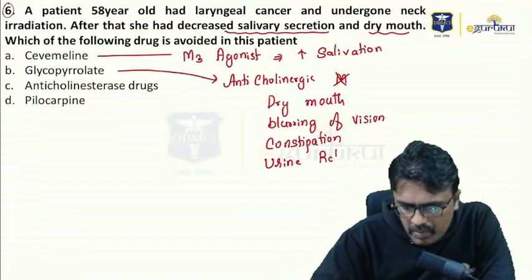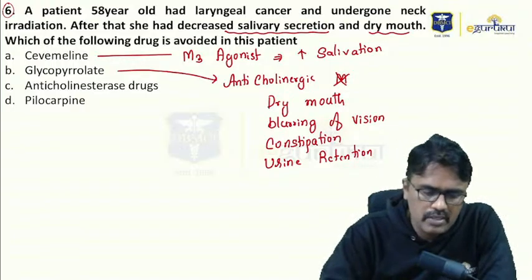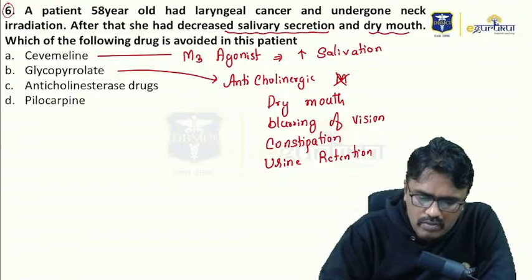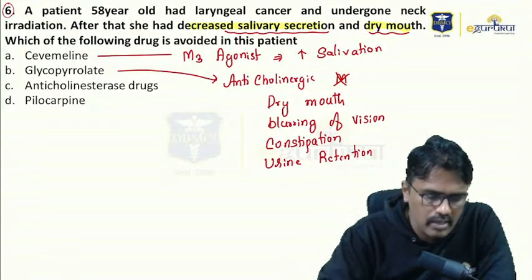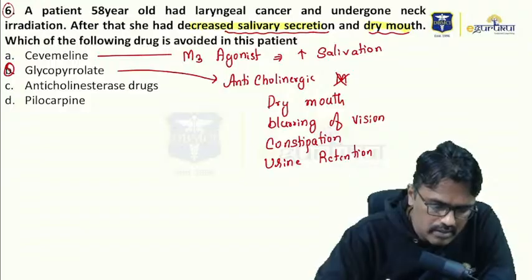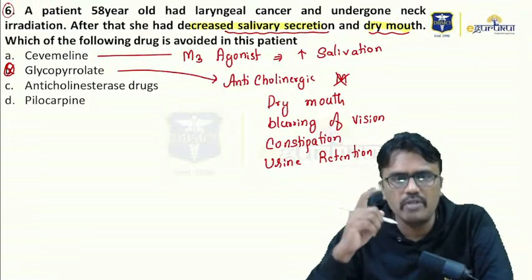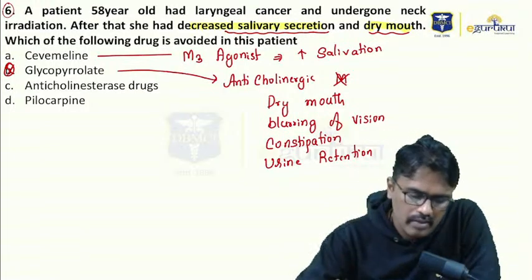These are typical of anticholinergic drugs. So here the patient is already having dry mouth and decreased salivary secretion, so we should not use glycopyrrolate. This is the answer.